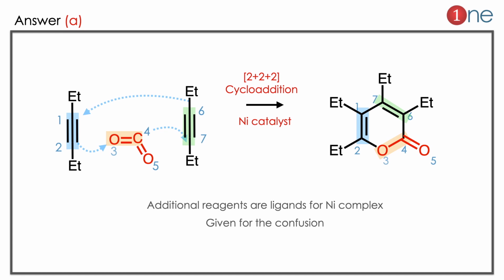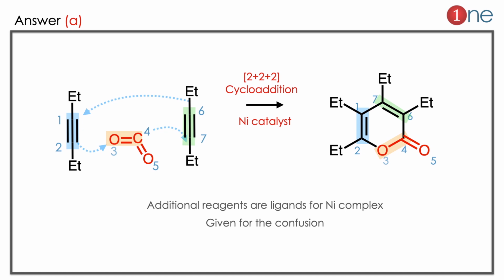It's a peculiar one. This is known in this kind of alkyne and CO2 system. Here I have given colors and numbers for knowing the carbons, so you have to follow through the colors. Even though it's a simple carbon addition reaction, you have to know this is possible by 2 alkynes and 1 carbon dioxide. Instead of 2 plus 2, 2 plus 2 plus 2 addition is favorable here.